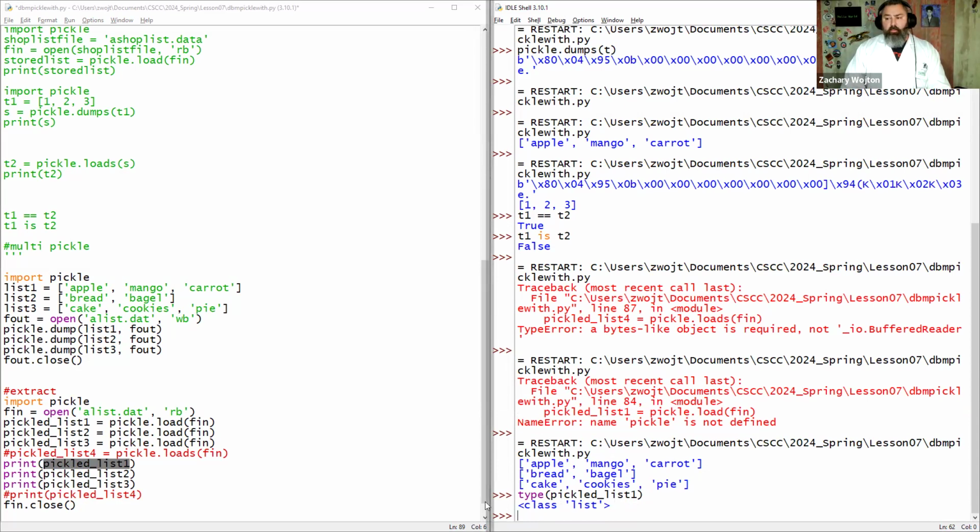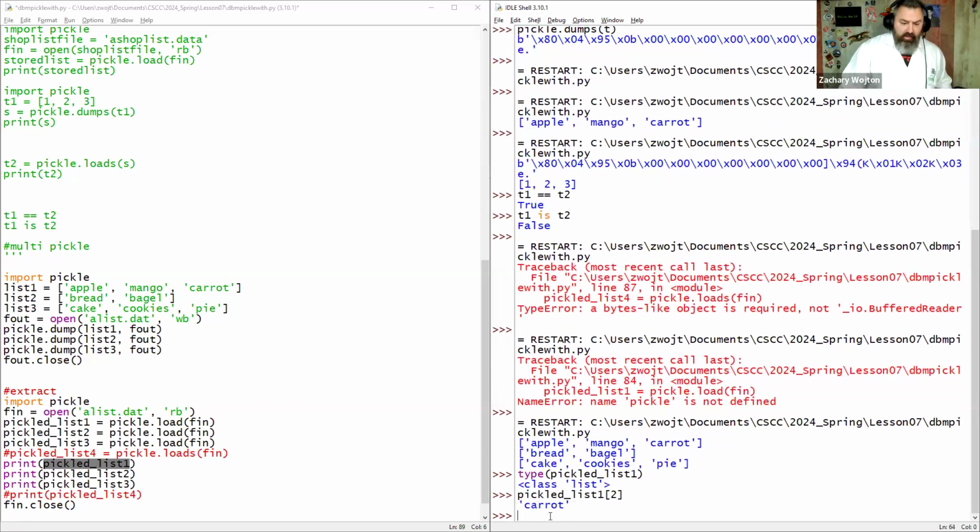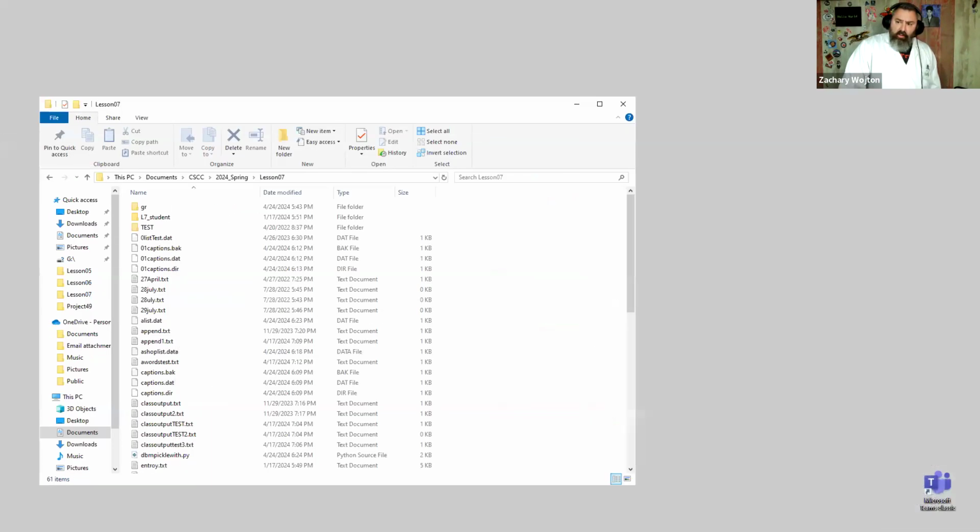You could call on index 2 and get Carrot out of your first one, out of your pickled list 1. Everything you've already learned about lists, you could manipulate with your pickle data. Pretty handy when you're dealing with a lot of data and a lot of lists. But that's pretty much it for that stuff. Now, any questions on those data types?